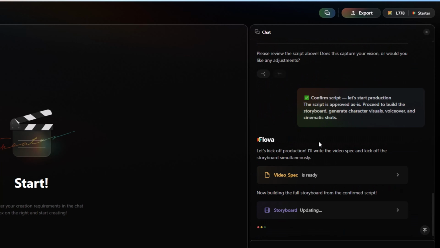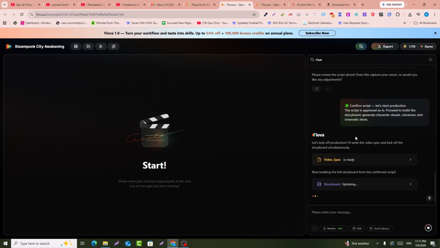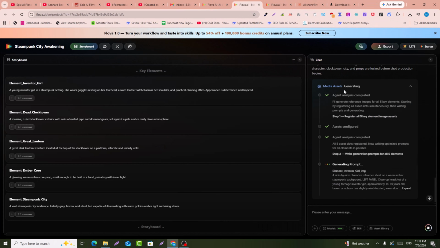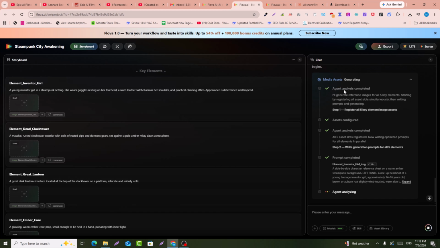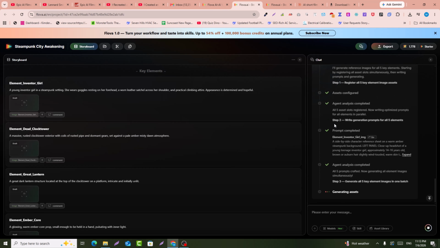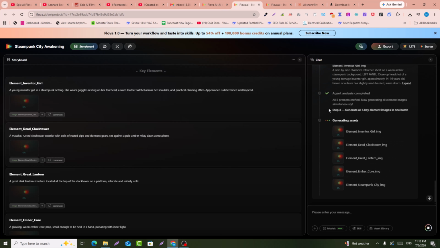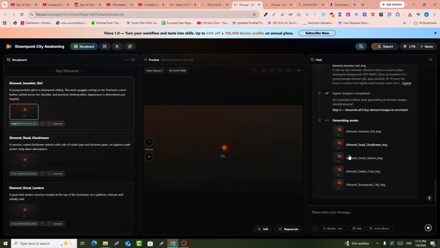So this thing is very amazing. I mean, it takes the full information from you and then starts the video creation. This is a very amazing thing that separates this tool from other AI video generation tools. Now it's generating the assets, for example, your character images and other things, for example, backgrounds and so on. And after that, it's generating the parts of your video.